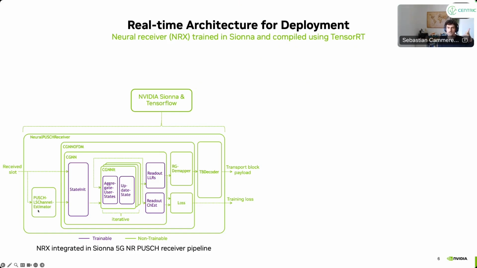So you cannot train a neural receiver or neural network to overfit to a specific pilot constellation because it's changing anyhow. And in a multi-user setup, it's even more complicated because it depends also on how the multi-user system is actually configured. So what we do is we do a so-called least square channel estimation and feed that as additional input to the neural receiver. So least square channel estimation is like the simplest channel estimate you can do, and this gives us an initial guess essentially for the neural receiver. Feed that as second input.